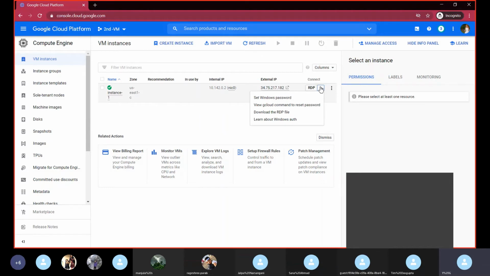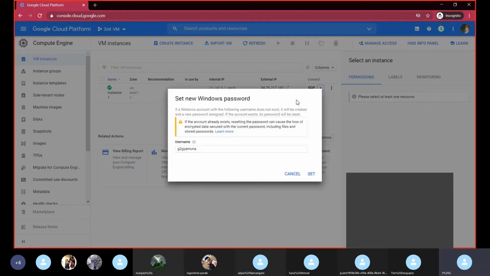And here we can set up the password for this. So we have to give the credentials. Here I'm taking admin, and here Google will set up the password. We are not going to set up the password.